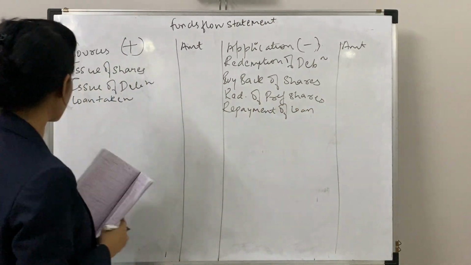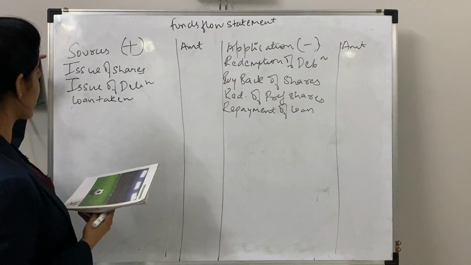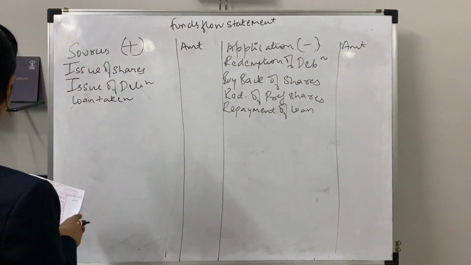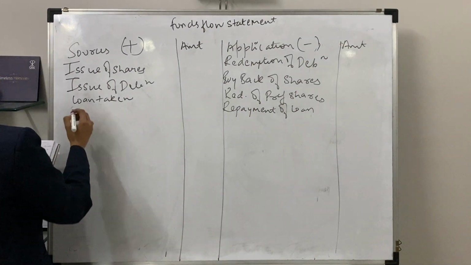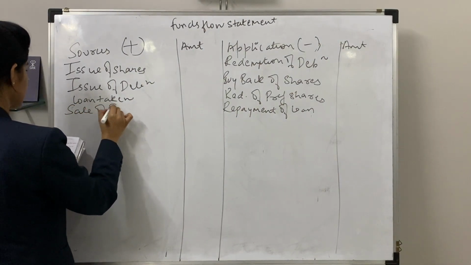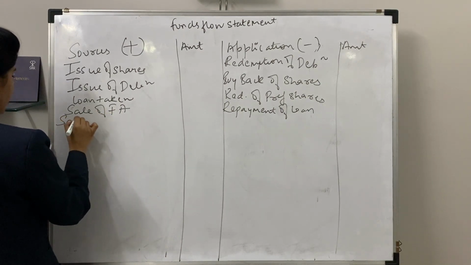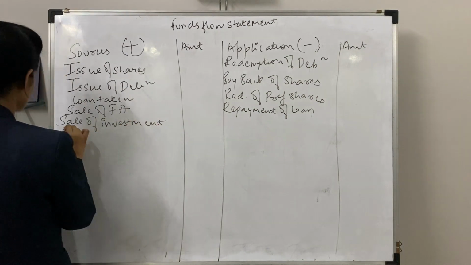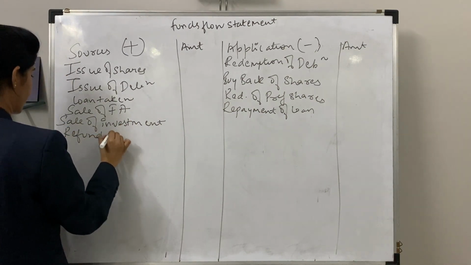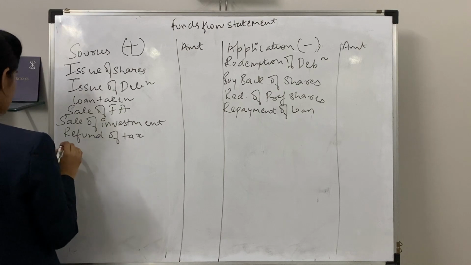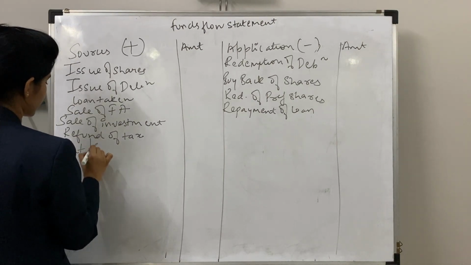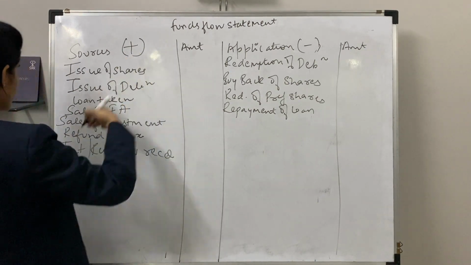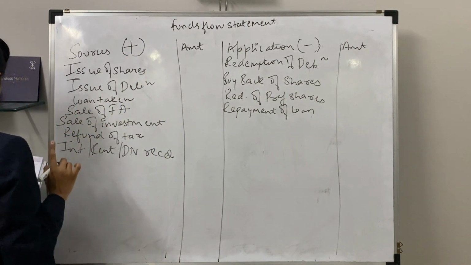Here we complete our financing activities. All those considered in financing activities we have written in the part of sources as well as application. Now moving on to the investing activity. Sale of fixed assets. Next thing is your sale of investment. Next is your refund of tax. Next is your interest, rent, dividend receipt. All these are giving you inside money, so it will be recorded over here.